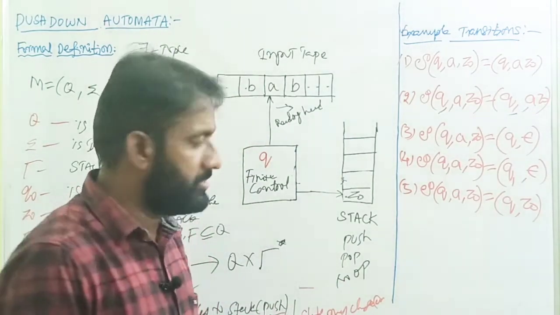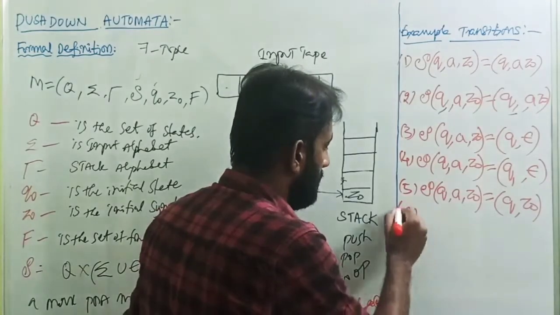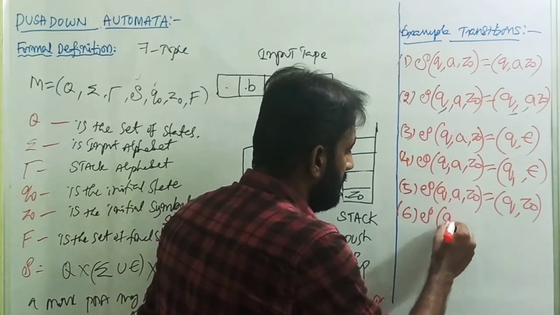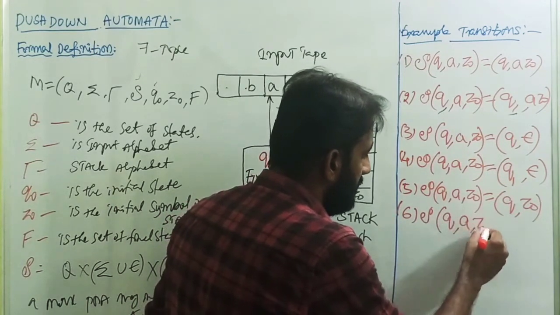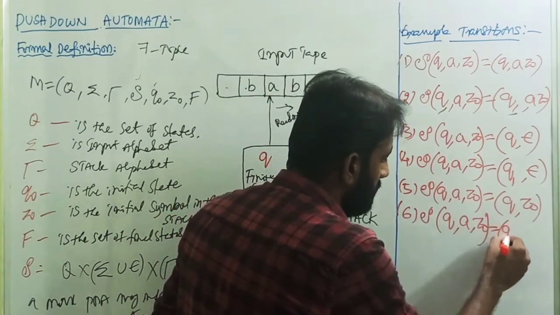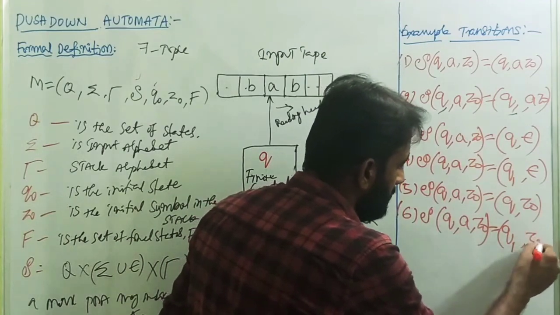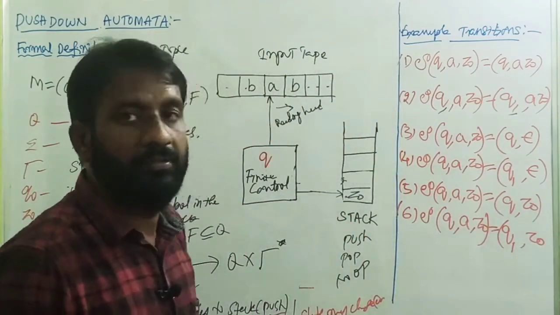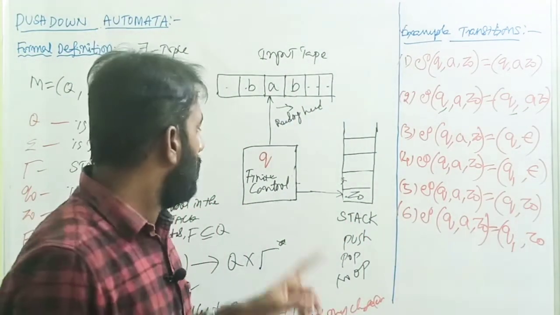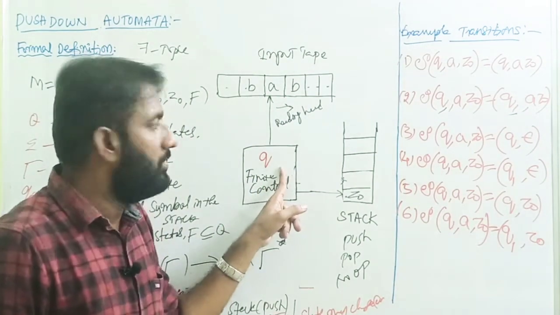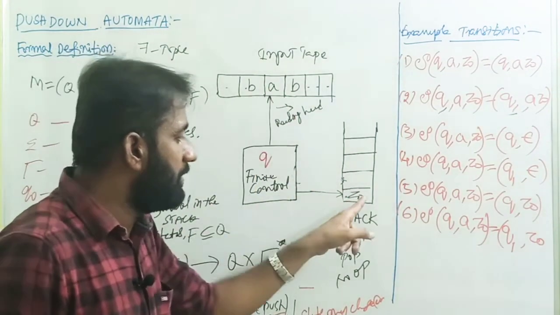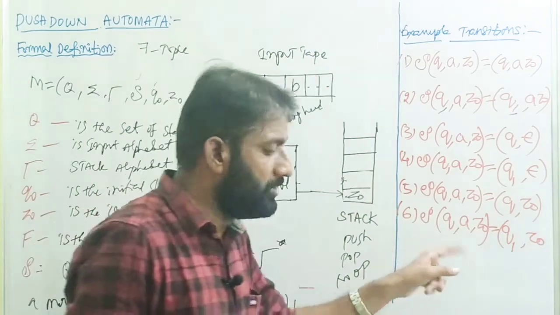Then the next example transition is: transition of (q, a, z0) equals (q1, z0). What is the meaning of this? On state q, by reading input symbol a, the top of the stack is z0. We are moving to a new state.